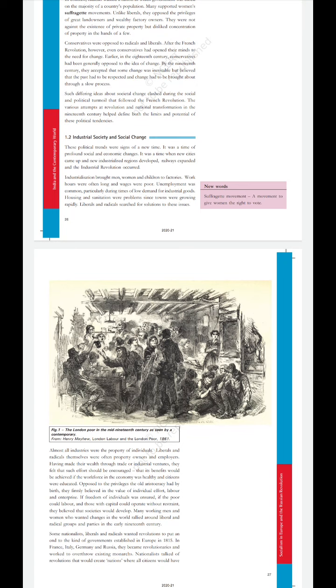So in France, Italy, Germany and Russia, many revolutions took place which led to the overthrow of the existing monarchs. Now the nationalists, that is liberals and radicals, in their point of view, thought that a nation should be built only in that way where everyone should have equal rights and no discrimination should be done. If no discrimination is done based on caste, creed, sex or religion, then a strong nation could be built. That was the point of view of liberals and radicals.